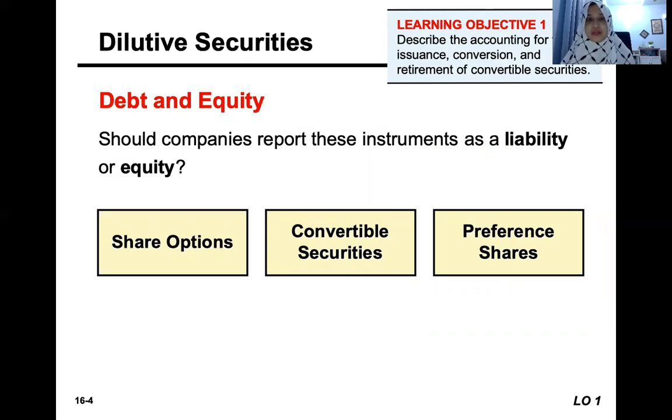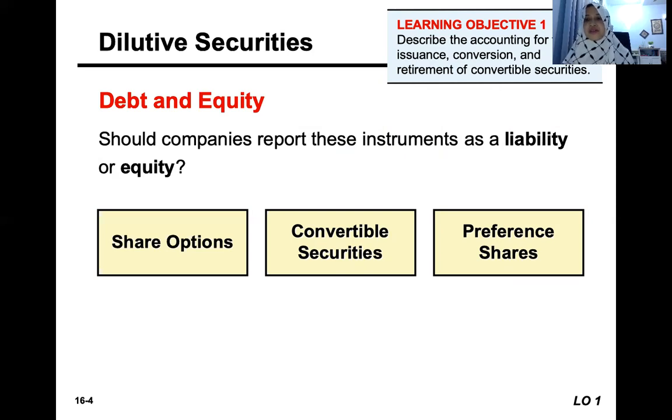And because they can be converted into equity, that means they would dilute the earnings per share of the existing equity. That's why it is called dilutive securities. The same with share options. Share options means certain instruments of securities can be converted into shares.